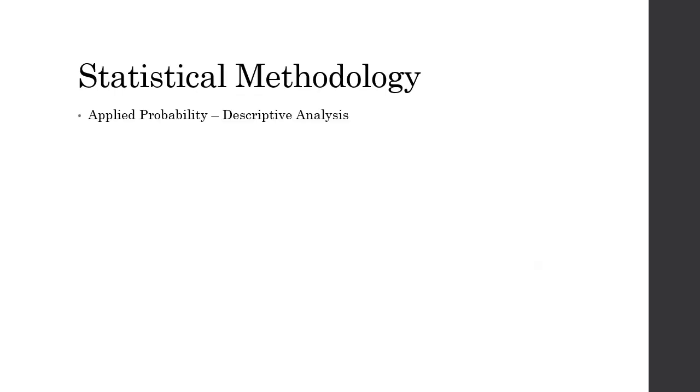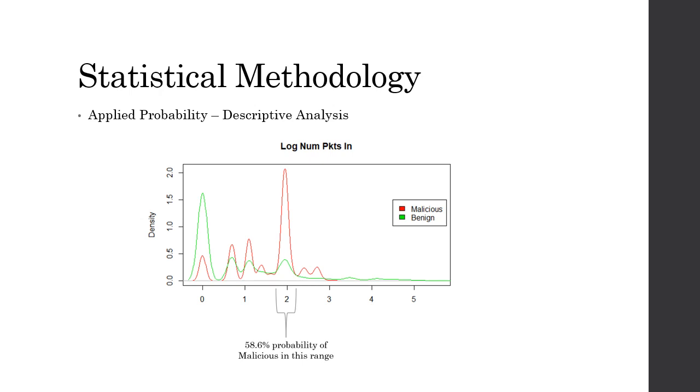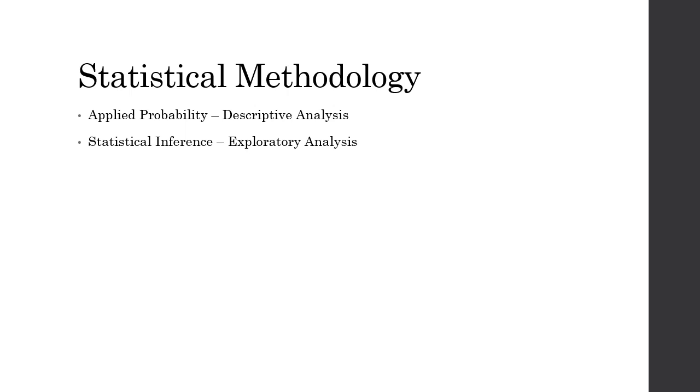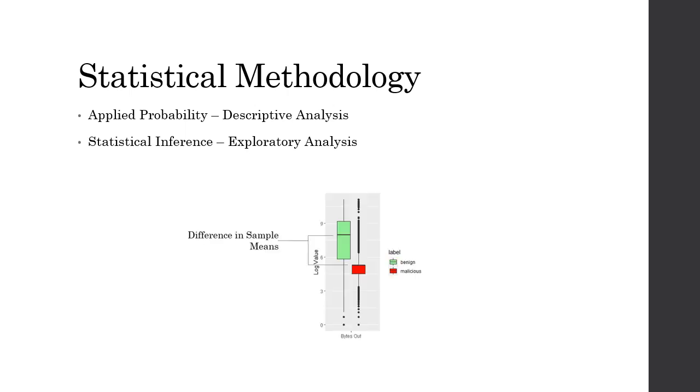To investigate whether the variables have predictive power, applied probability will be used for descriptive analysis. For example, there's a 58.6% chance that a record in the dataset is malicious if the logged number of packets in is between 1.75 and 2.25. Statistical inference will then be used for further exploratory analysis to understand the qualities of the data. For example, t-tests can be used to see whether there are significant differences in the sample means of the variables between benign and malicious flows.